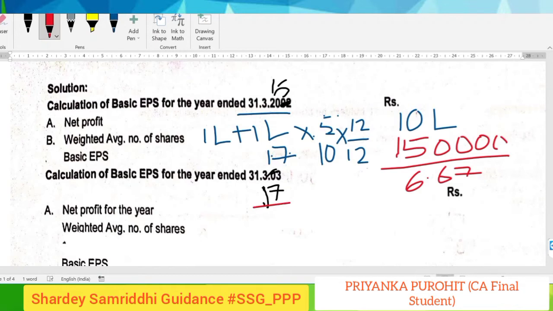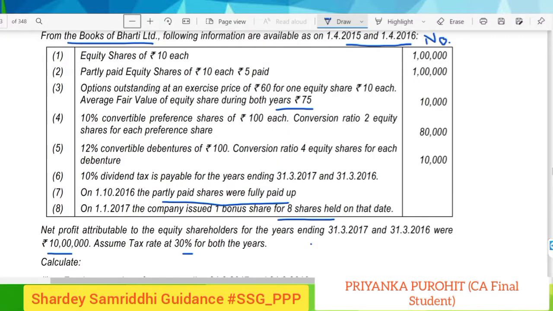So for 2017 also, the net profit is the same, which is again 10 lakhs. And for this we have to again calculate the weighted average number of shares. In the question, the partly paid shares were converted to fully paid on 1st of October 2016, that is for 6 months. Since we are in the year 16-17, for the first 6 months the partly paid shares were of 5, and for the rest 6 months the partly paid shares were converted into fully paid. This 1 lakh will remain as it is.